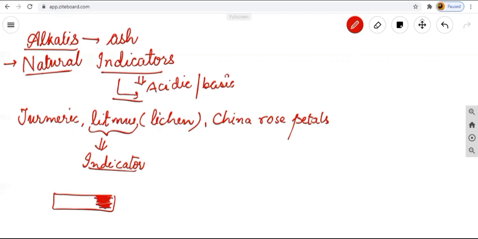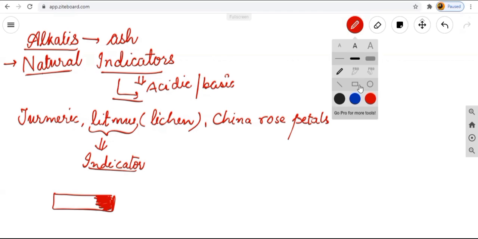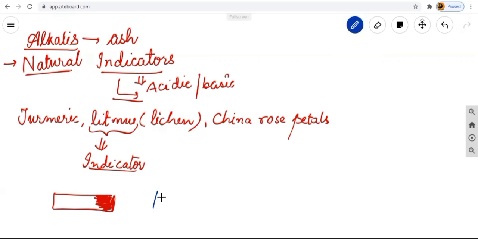One is the red litmus paper, I'm not drawing the whole part red. The other one is for the basic part. Basic is always blue in color. So litmus is extracted from the lichen.